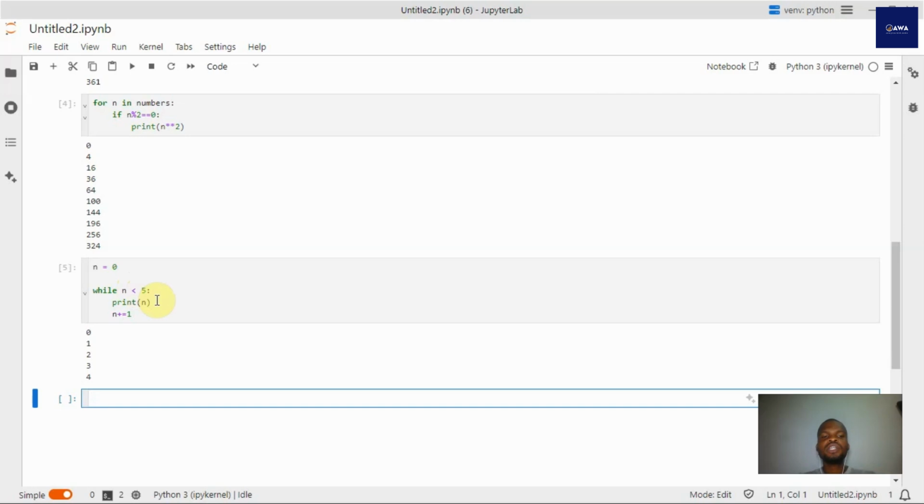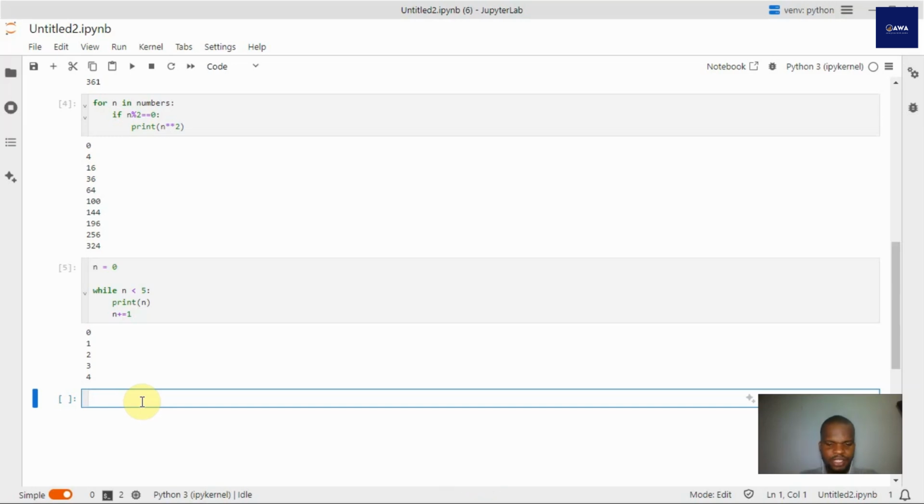So the while statement will keep on running as long as the condition given to it is true. Now, our control statements also work with certain other keywords that are necessary, which are break and continue. Break is if a particular condition is met, stop iterating once this condition is met. While continue is if this particular condition is met, please skip this condition and go ahead and keep doing what you want to do.